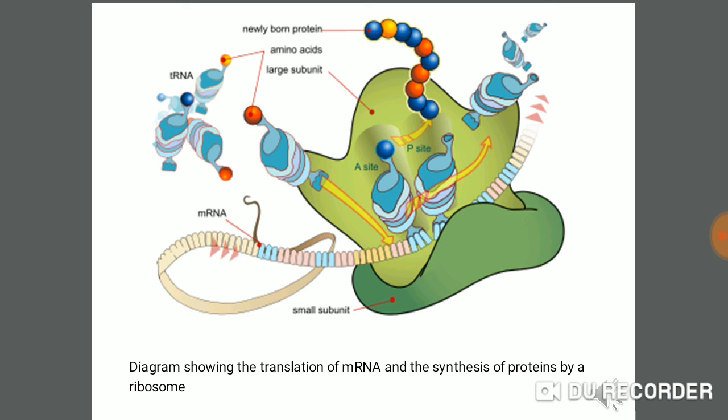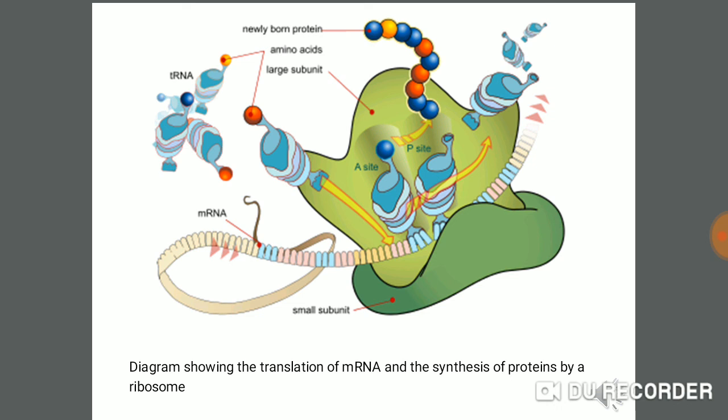On the left side are the amino acid tRNA molecules, tRNA molecules with amino acids. These orange, green, blue ball-like structures are amino acids attached to the tRNA molecule. There are two sites, the A site and the P site.